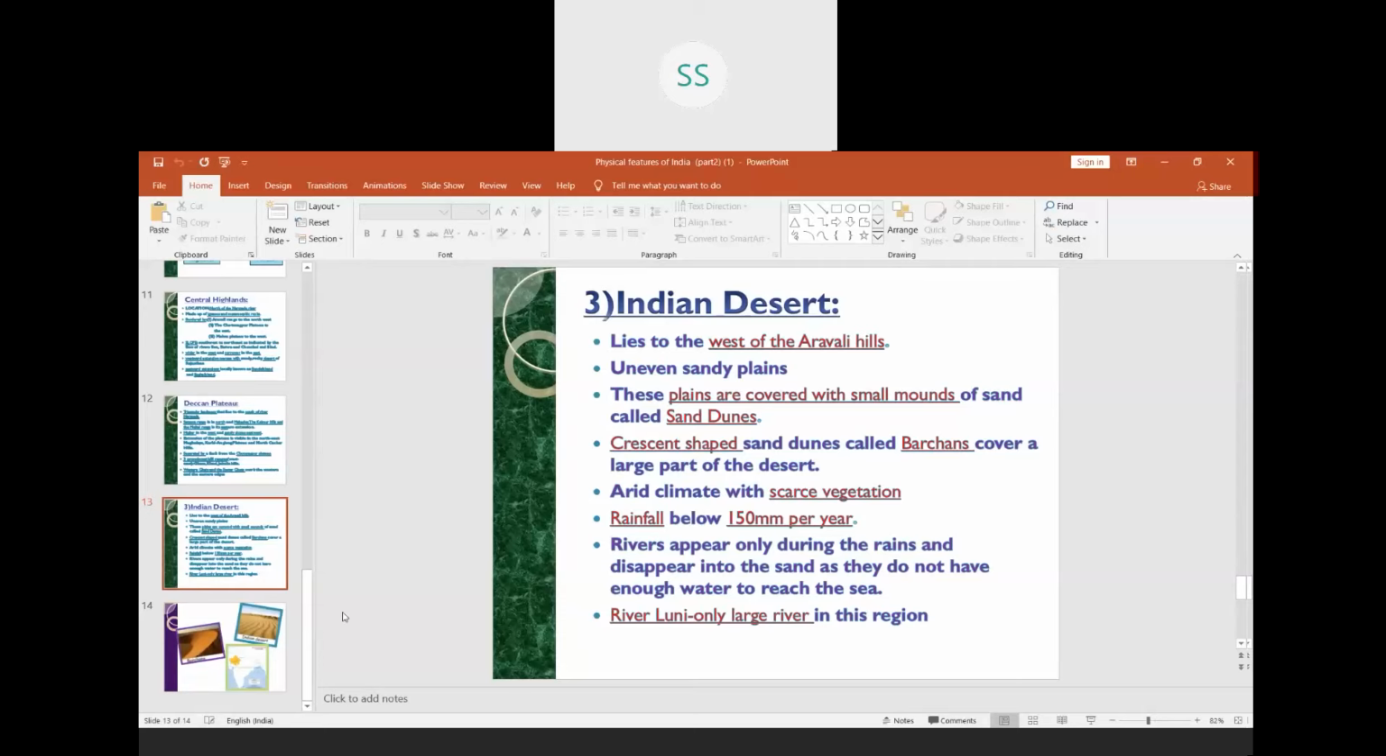Very little rainfall. Here, rivers appear only during the rains. When a little bit of rain comes, small rivers appear over there and disappear into the sand, as they do not have enough water to reach the sea. Here we can see only one river, that is River Luni. Only one, a little bigger than the other small rivers. That river is called the Luni River.